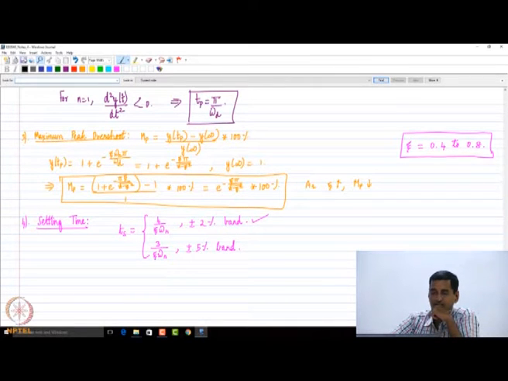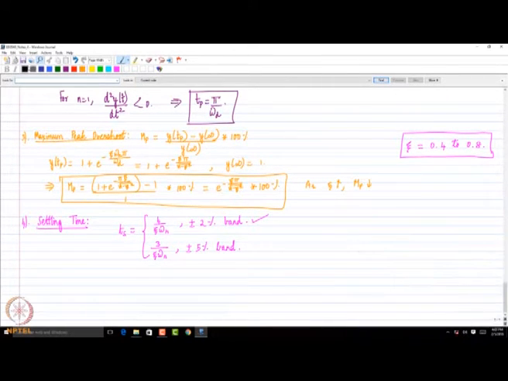Okay, fine. So now that we have looked at underdamped second order systems, let's qualitatively plot the step response of the three classes of systems, and then I'm going to leave you with a homework problem.